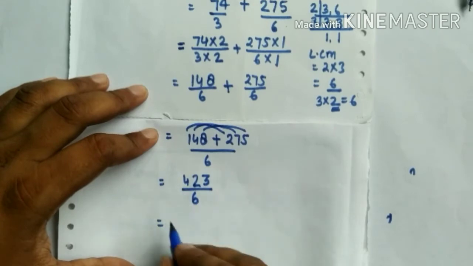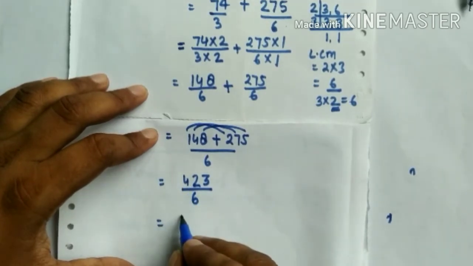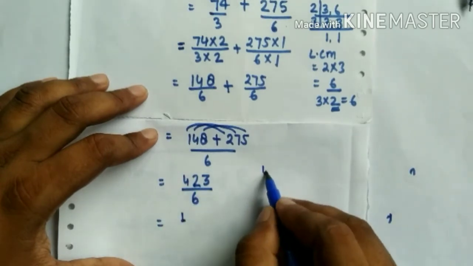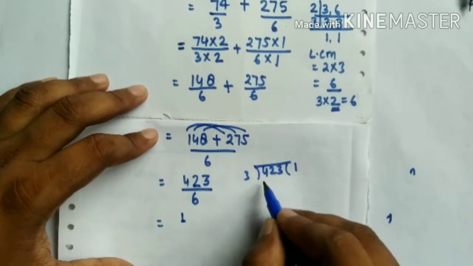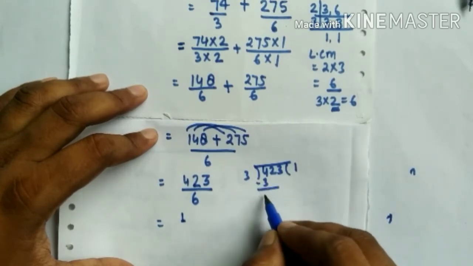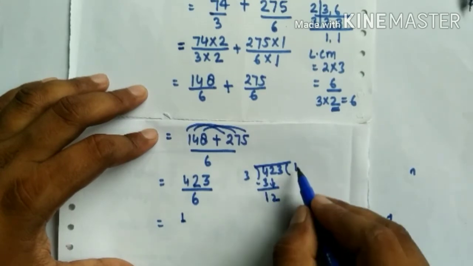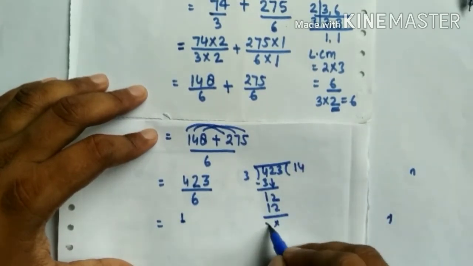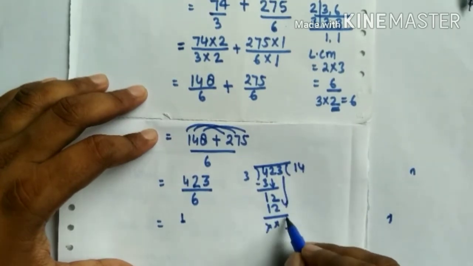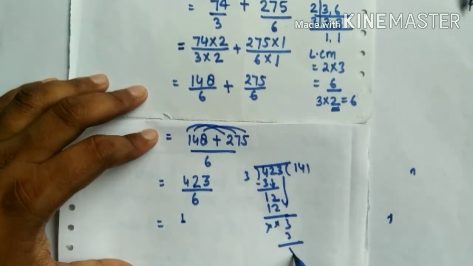Look at there carefully. 3 1 is 3, 423 divided by 3: 4 goes to 3 is 1, we take here 2, 3 4 is 12, and we take here 3, 3 1 is 3, we cancel out.